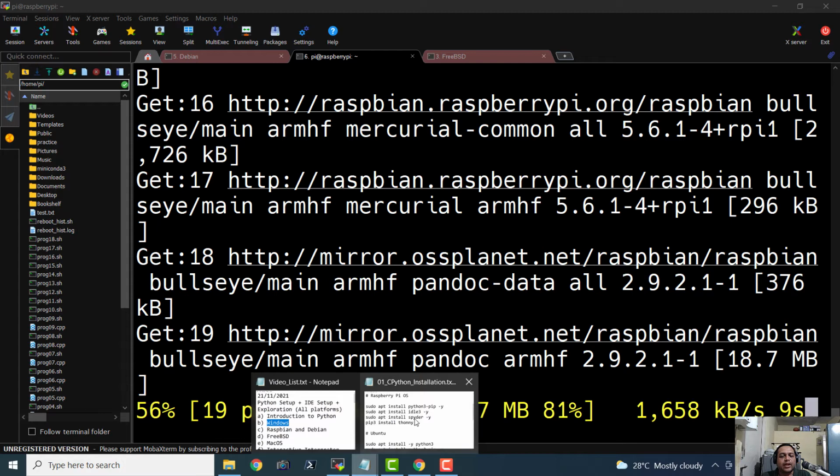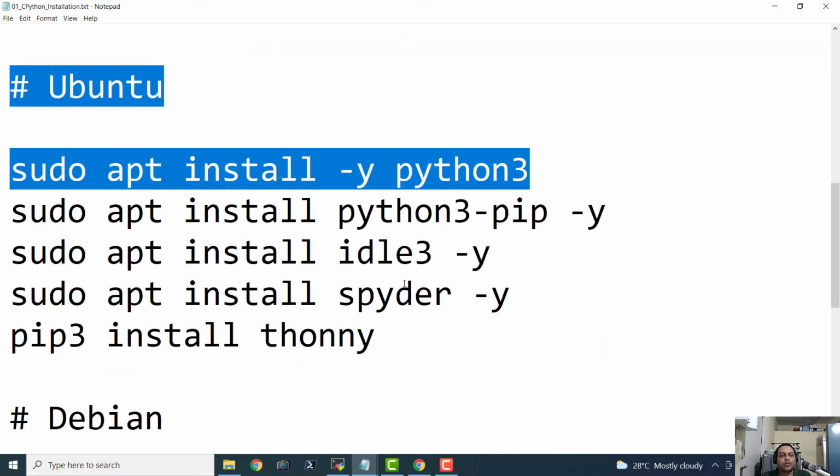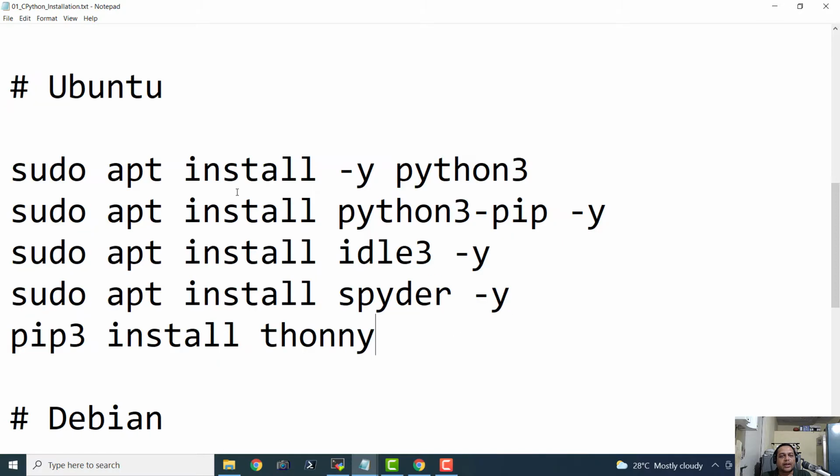Similarly, I have compiled the instructions for the Ubuntu operating system. In case you have an Ubuntu computer, then you can definitely install Python 3 and pip, IDLE 3, Spyder and Thonny, all these three IDEs, on an Ubuntu system. I couldn't actually install Ubuntu on my computer as well as the Raspberry Pi I have.